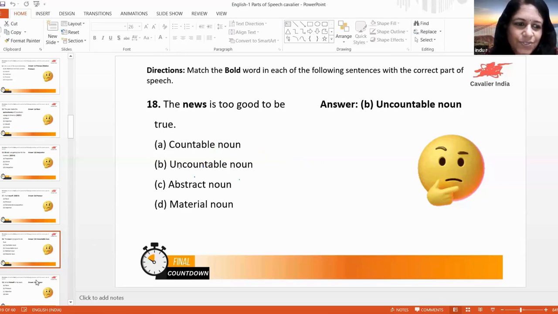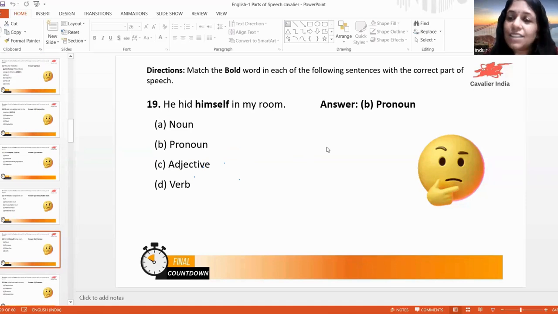Next one. He hid himself in my room. As I told you, this is also a reflexive pronoun. My room. What is my? My is actually an adjective. Room is a noun there. Hid is a verb. He is the subjective pronoun. Himself is the reflexive pronoun.